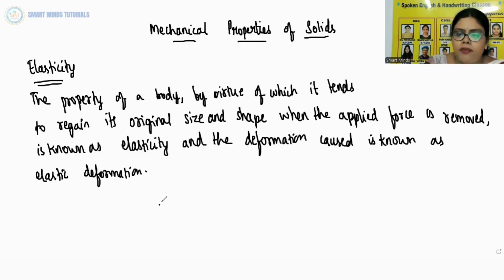So, the elastic behavior of materials plays an important role in engineering design. For example, while designing a building, knowledge of elastic properties of materials like steel, concrete, etc., is essential.